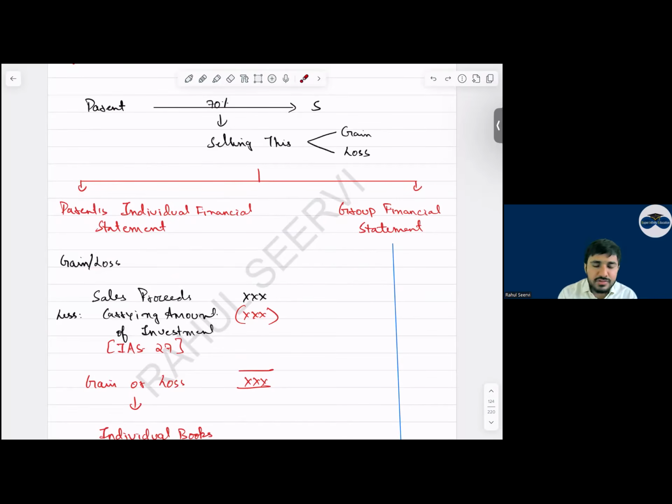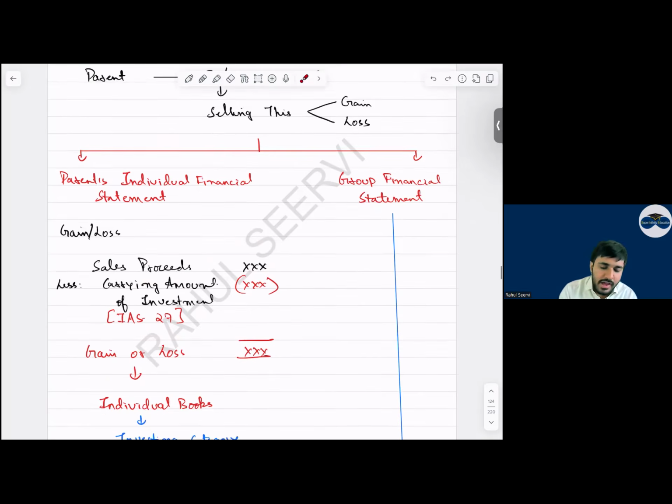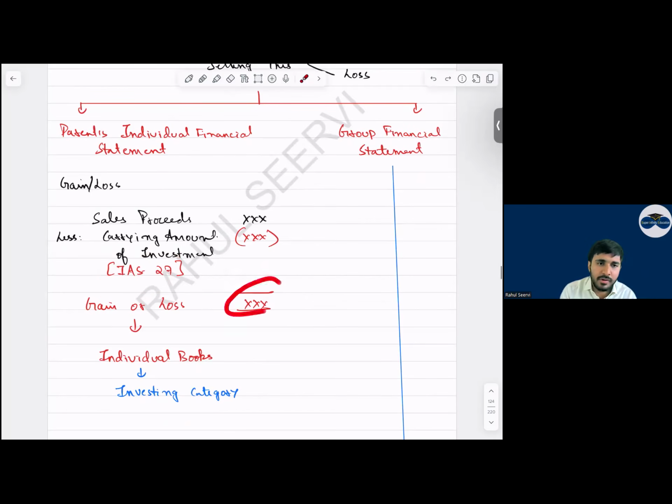Can I say in individual financial statements also we should recognize the profit or loss or not? Yes, sir. So whatever is the sale proceeds less the carrying amount. This carrying amount will be as per which standard? The carrying amount will be as per IAS 27. Yes, sir. So see, as per IAS 27, this will be the amount. Yes, sir. So this we recognize in individual books in the investing category.